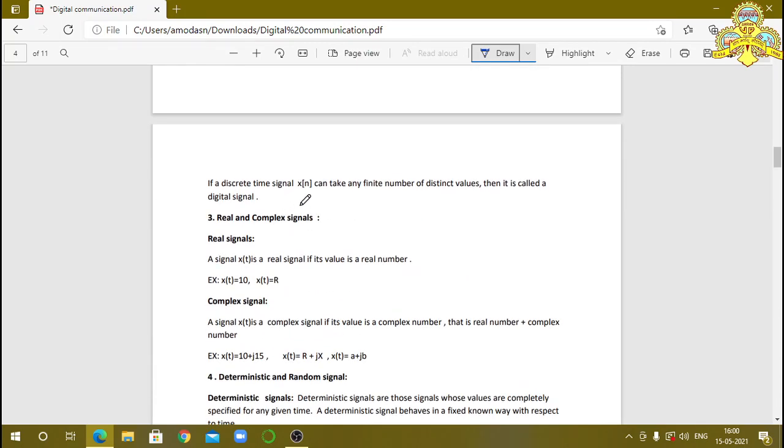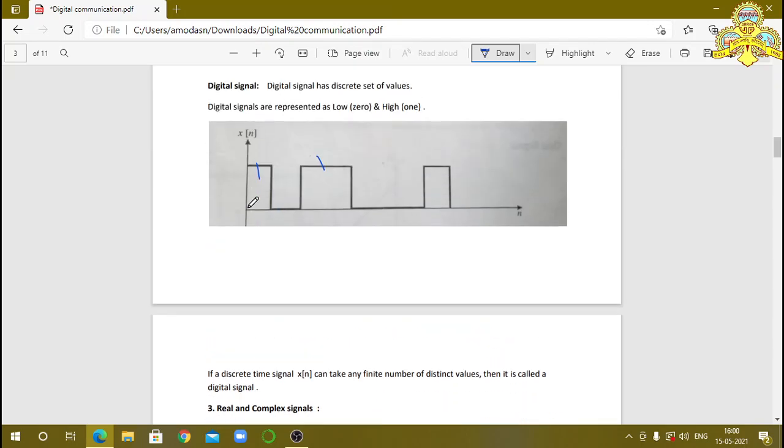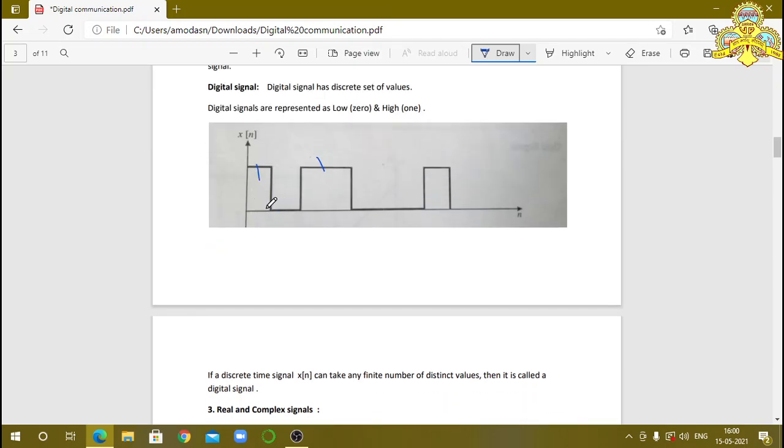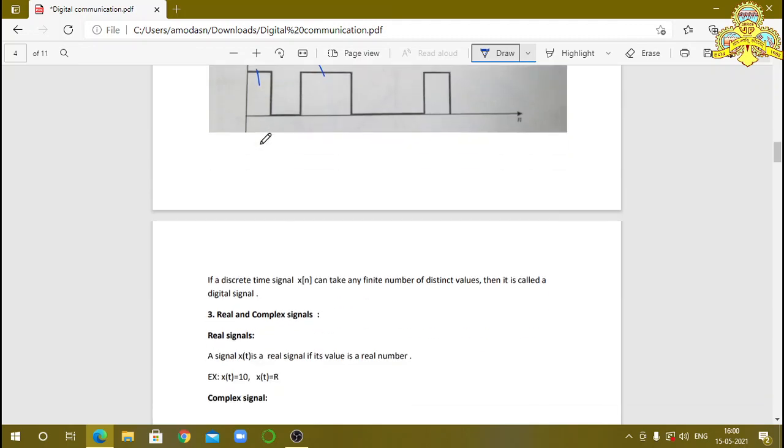If a discrete time signal x of n can take any finite number of discrete values, then it is called a digital signal. In the digital signal, we have high and low states. There is no continuous variation. It is not an analog signal. Here we have only two extreme states, and it is indicated by x with square brackets of n, like a discrete signal.